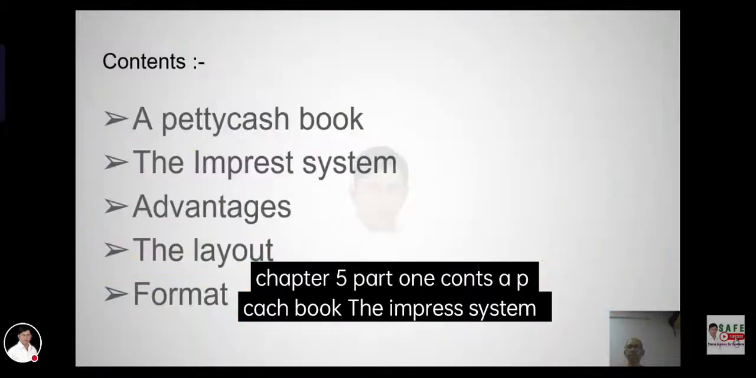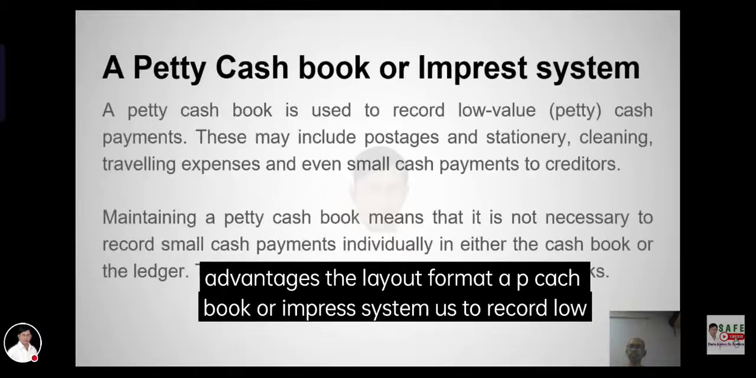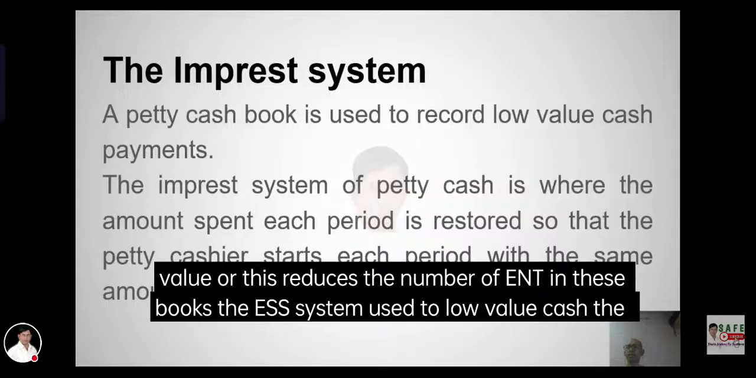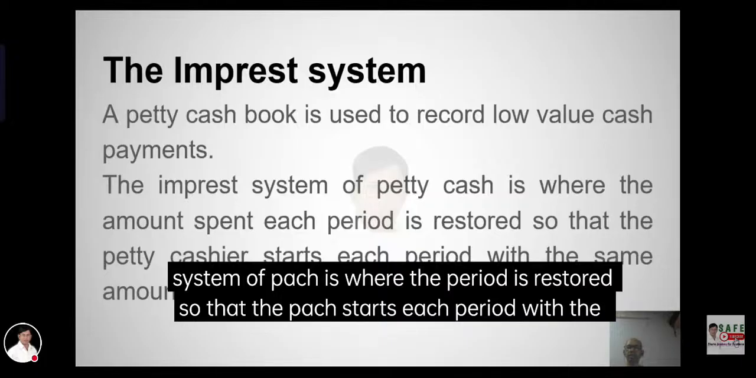Chapter 5, Part 1 covers the petty cash book, the imprest system, advantages, and the layout and format. The petty cash book and imprest system. A petty cash book is used to record low value cash payments. The imprest system of petty cash is where the amount spent each period is reimbursed so that the petty cashier starts each period with the same amount.